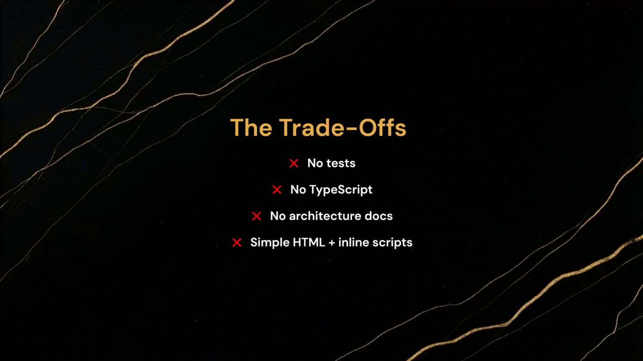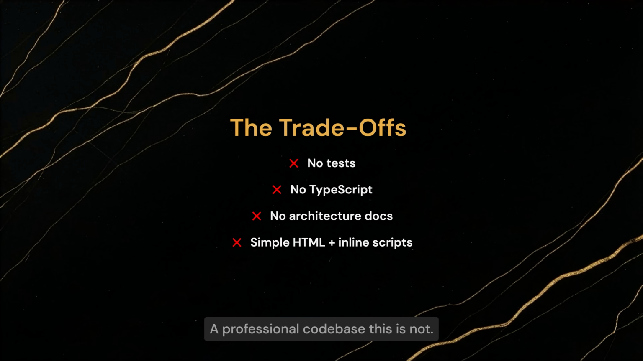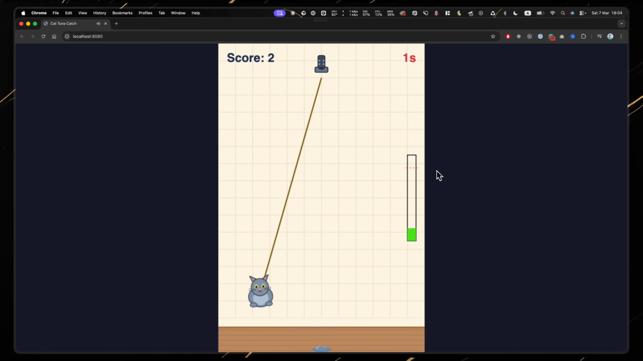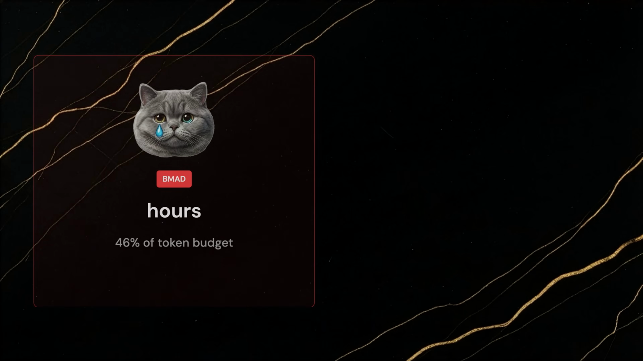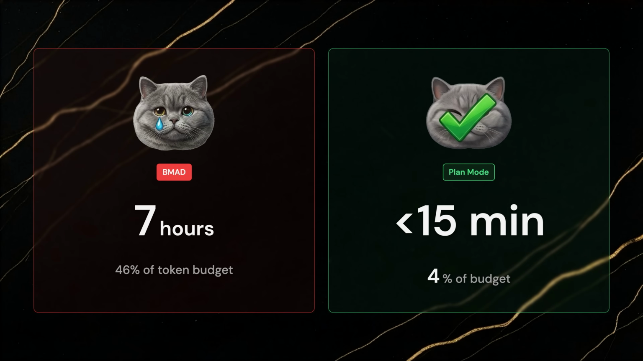No tests, no TypeScript, no architecture documents. Simple HTML with inline scripts. A professional codebase this is not. But the end user doesn't care about TypeScript. They care that the game works, looks decent and is fun to play. Total time under 15 minutes. Token usage 4% of my 5-hour budget. I also tried different reasoning effort levels, Codex and Gemini, but that's a different video.